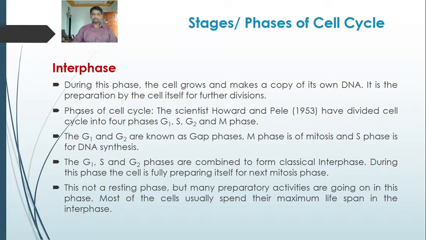These are G1, S, G2 and M phase. G1 and G2 are known as gap phases, M phase is of mitosis and S phase is for DNA synthesis.